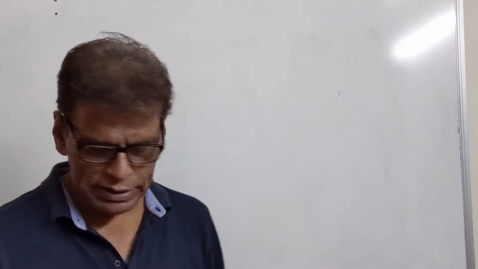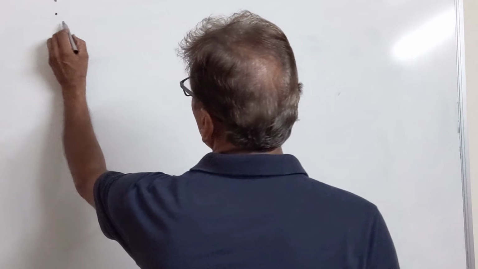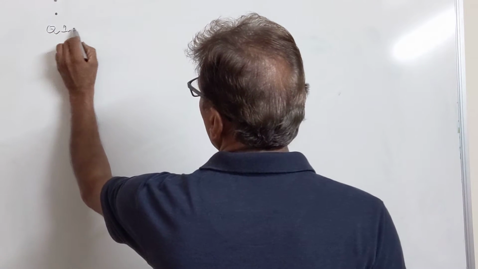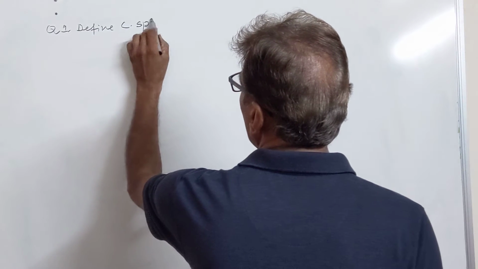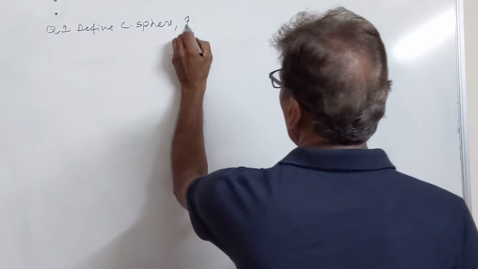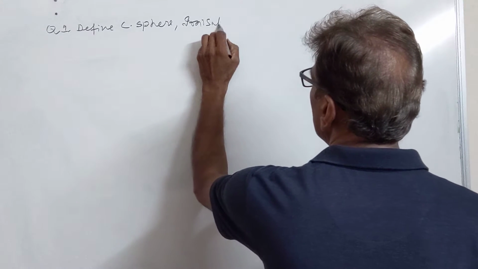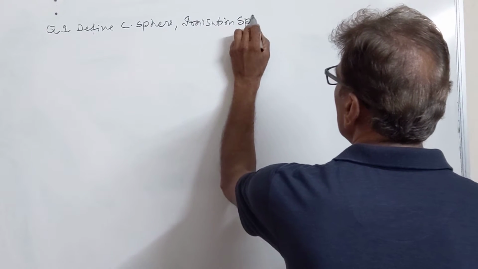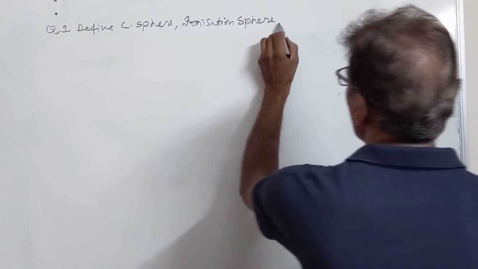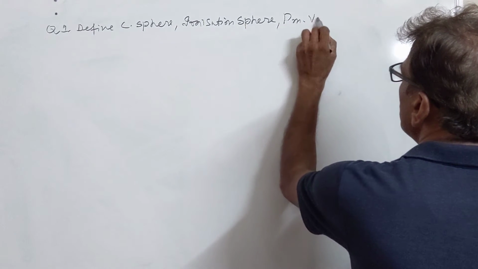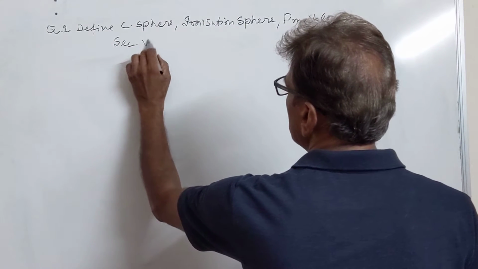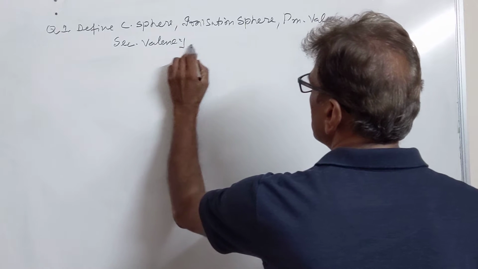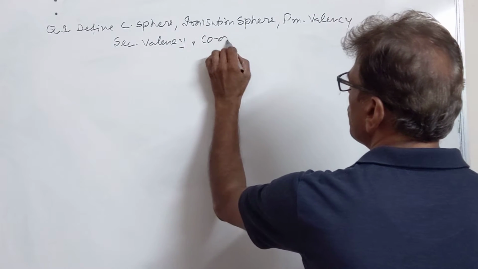So continuing with coordination compounds, now we discuss some important definitions. Question is: define coordination sphere, ionization sphere, primary valency, secondary valency, coordination number.